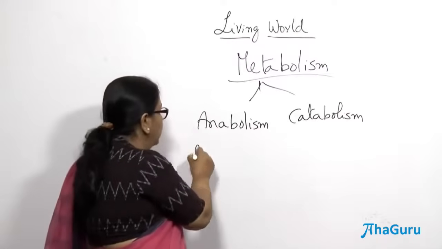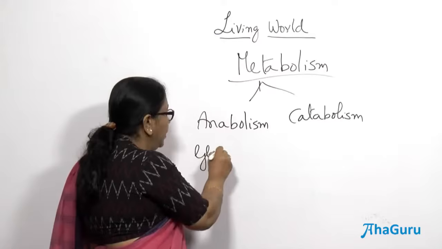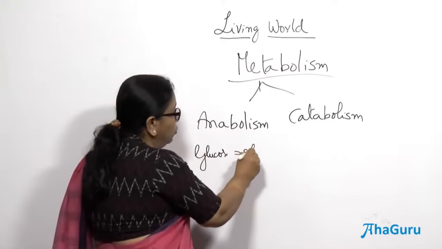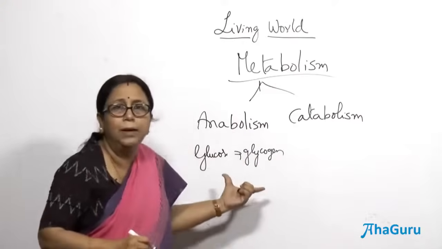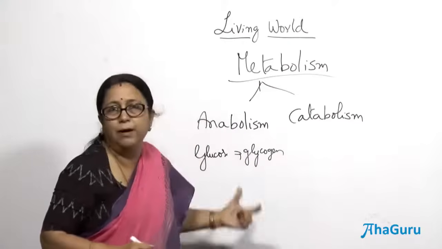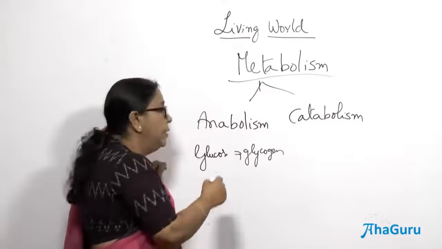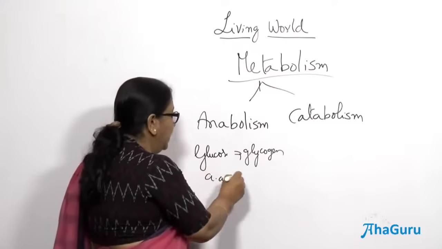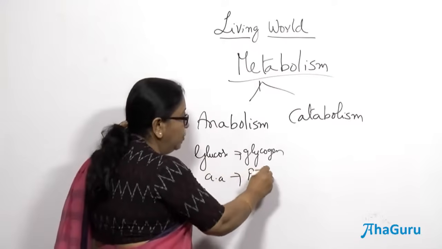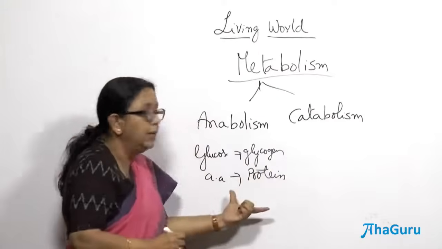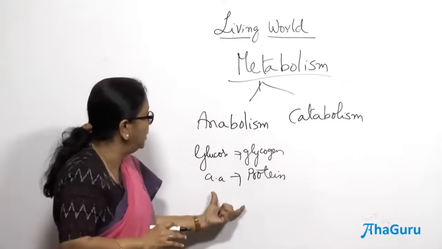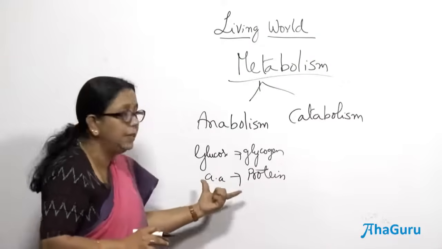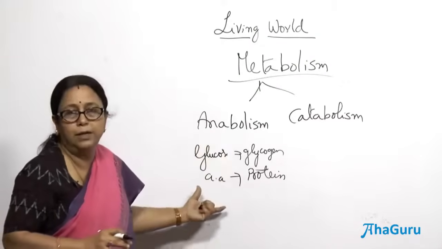The glucose is getting converted in our body into glycogen. So, glucose is a simple molecule and it is getting converted into glycogen, which is nothing but an anabolic reaction, right. Say for example, a lot of amino acids, they are getting converted to proteins by ribosomes in our cells, which is again, when I say AA, what I mean is amino acids, right. They get converted to proteins inside the cell, which is nothing but anabolic reactions.